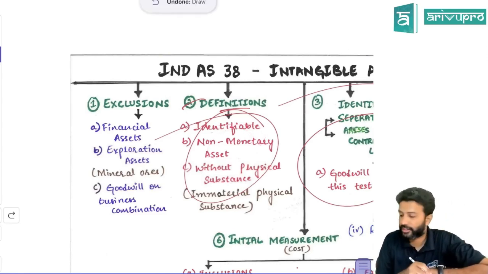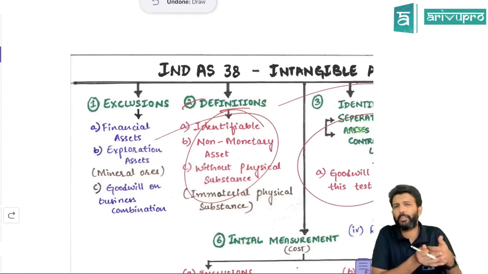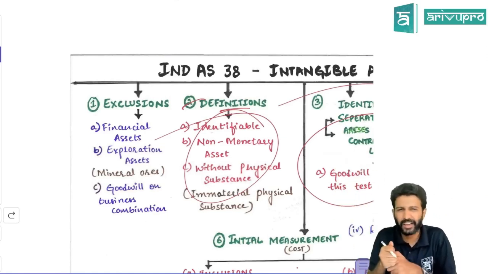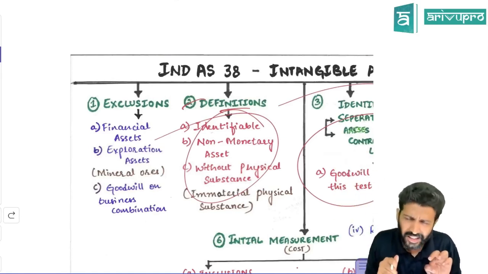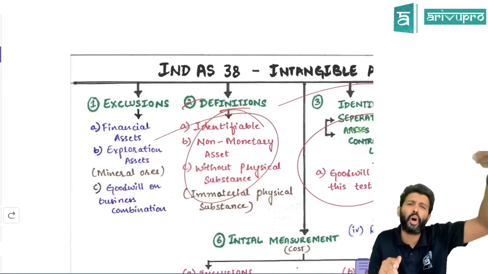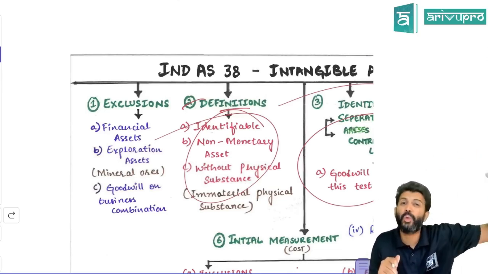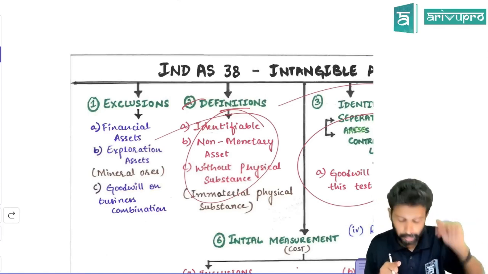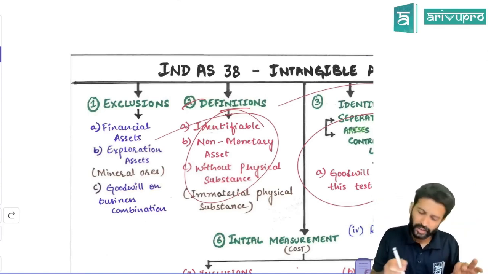Second is non-monetary asset. Non-monetary asset, we already studied. Monetary means whose value is fixed. Non-monetary means value fluctuates. Obviously, if you purchased paid software worth 10 lakh, after 6 months will its value be 10 lakh only? No, its value could be more or less, meaning value will fluctuate. So the second criteria of an intangible asset is that it should be a non-monetary asset.